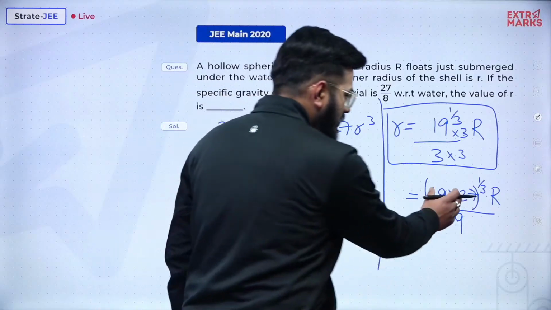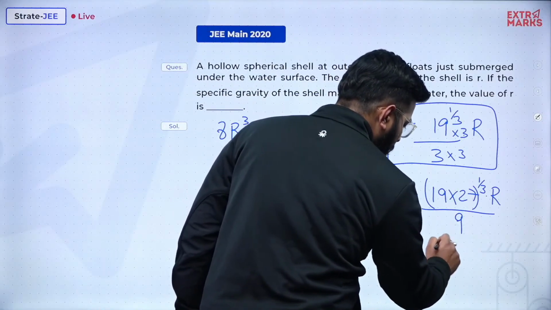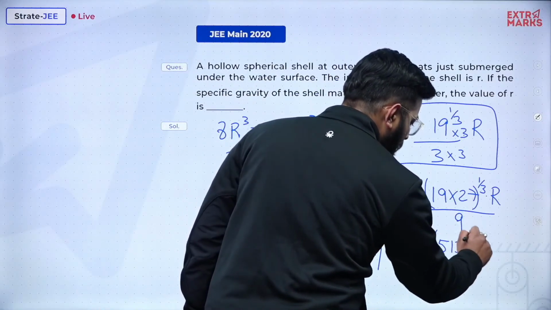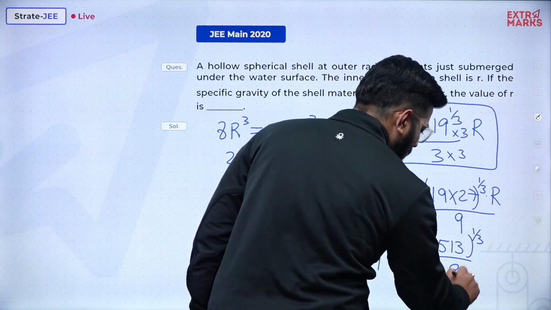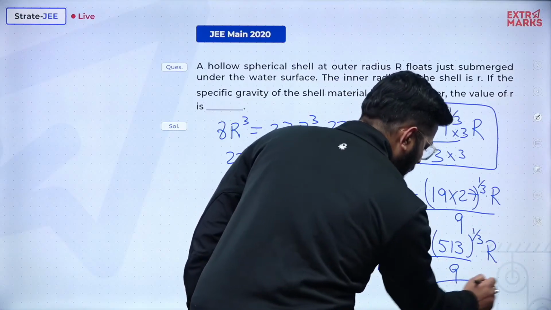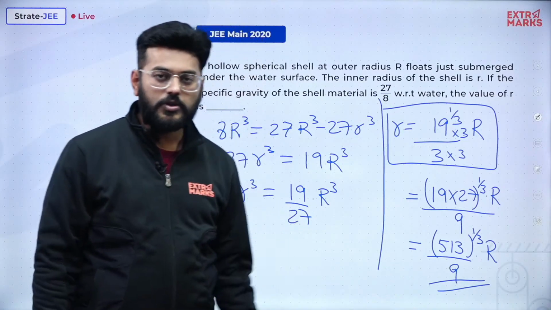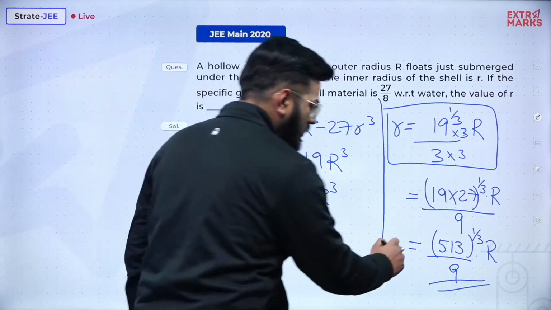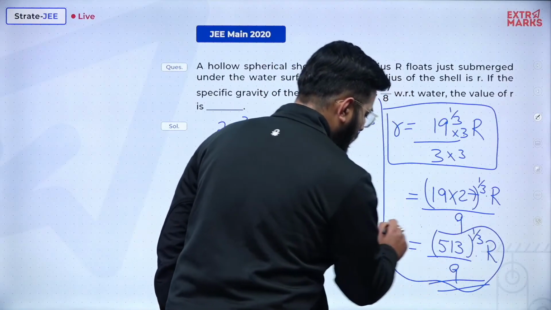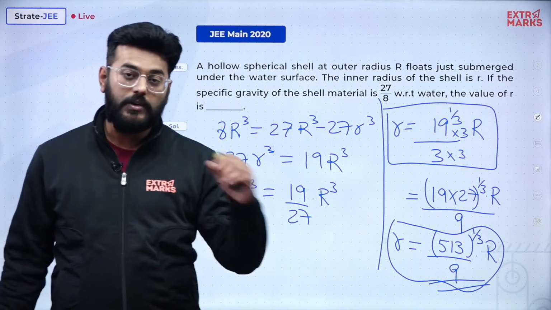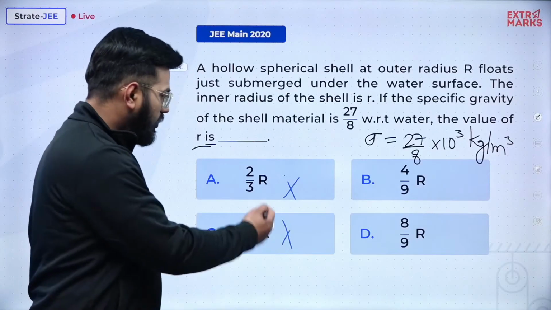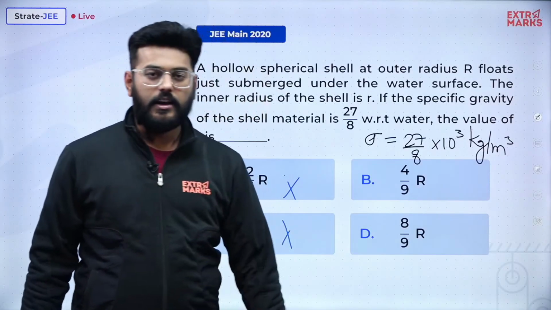Okay, so this result is turning out to be 513 to the power 1 by 3 by 9 into r. Now here goes your brain. Here is the usage of your brain. So your r has turned out to be this value. You used the elimination of options method and eliminated 2 of them. So 4 by 9 and 8 by 9 are left.